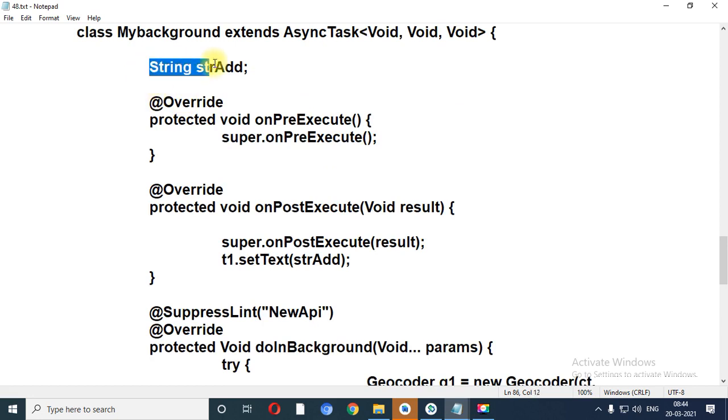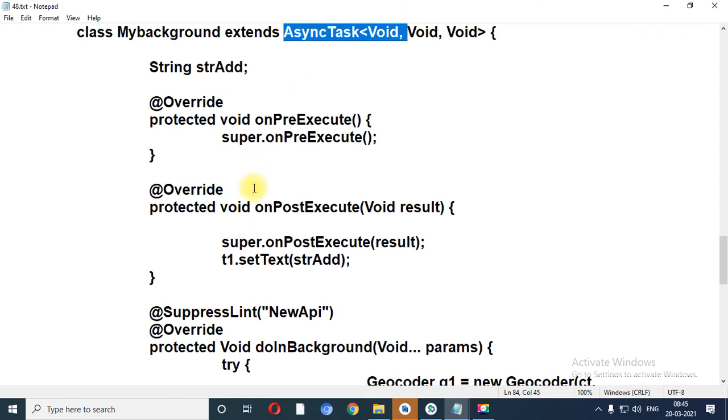Now I have taken one string variable which is used for the address purpose. When you extend AsyncTask in the class file, it will automatically override three different methods. First is onPreExecute, second one is onPostExecute, and the last one is doInBackground. Again, either they can ask about AsyncTask or they can ask to explain the doInBackground method. So in this way the question may be asked in the theory exam.